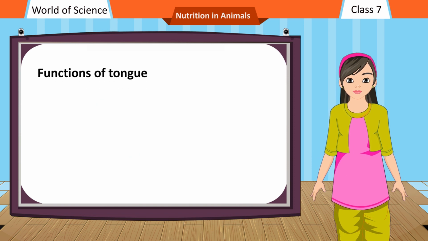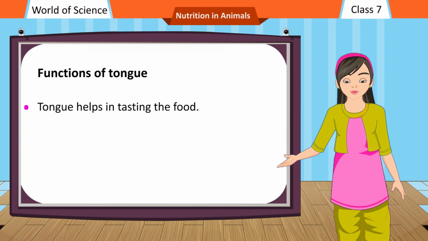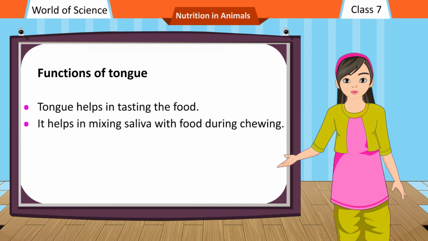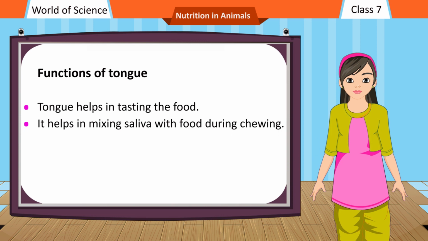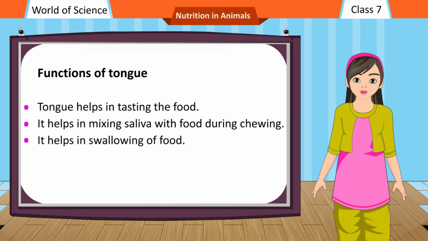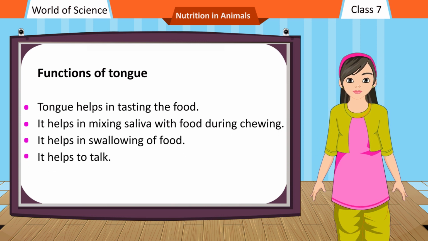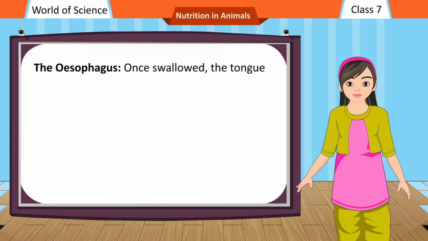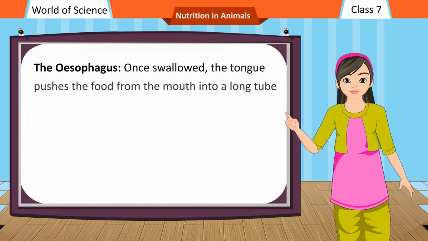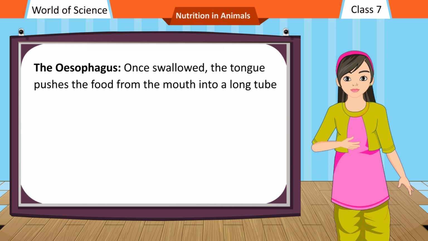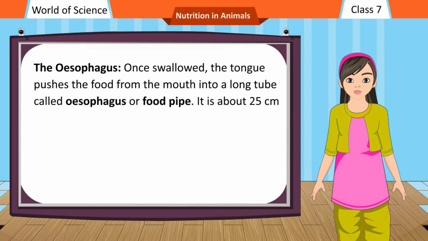Functions of the tongue. The tongue helps in tasting the food. It helps in mixing saliva with food during chewing. It helps in swallowing of food. It helps us to talk. The esophagus. Once swallowed, the tongue pushes the food from the mouth into a long tube called the esophagus or food pipe.